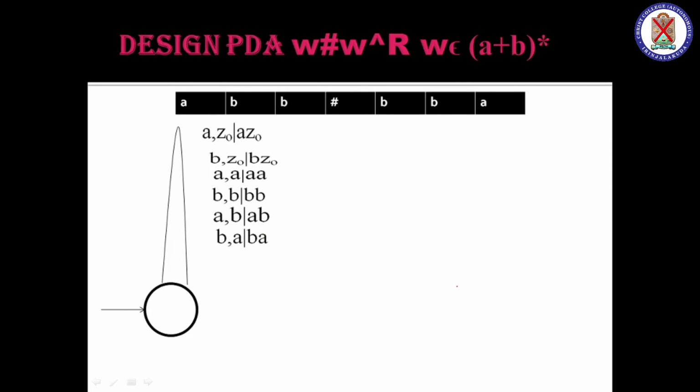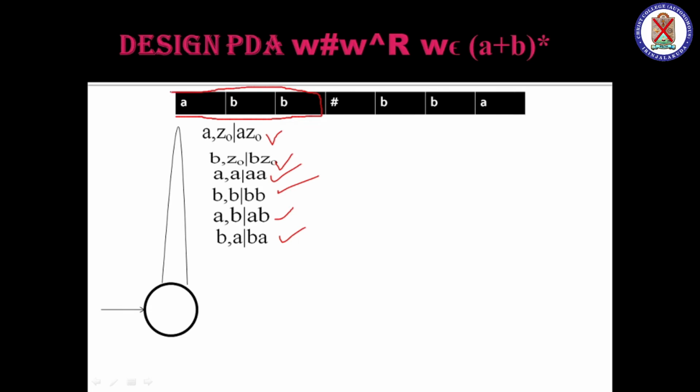I think you have got a clear idea. We have 6 conditions: with Z0, 2 conditions will come; with both A's repeated, 1 condition; both B's repeated, 1 condition; and 1 A and 1 B and the other A and B, that is the combination on the tape and also the stack. Okay, so till now we have inserted up to here.